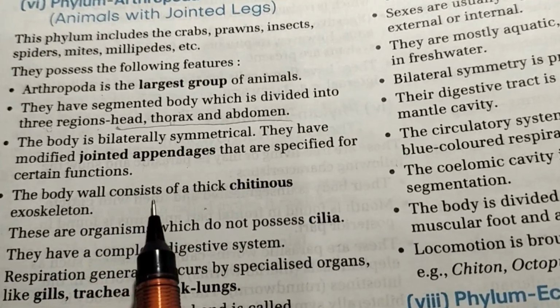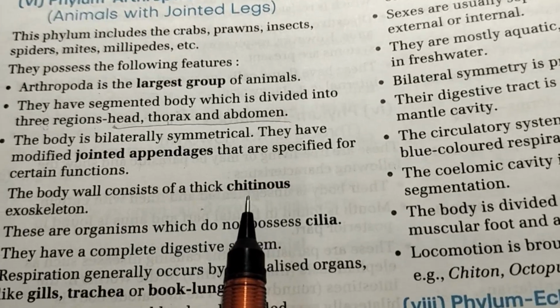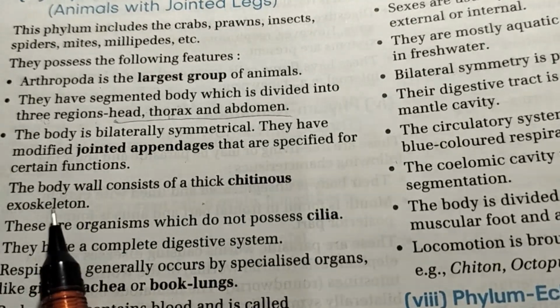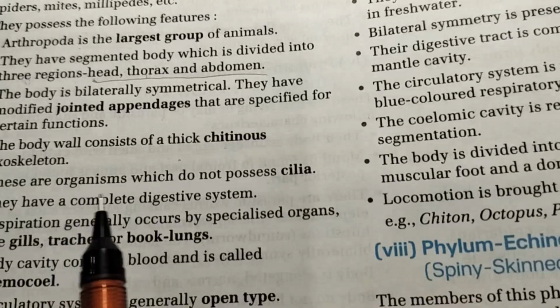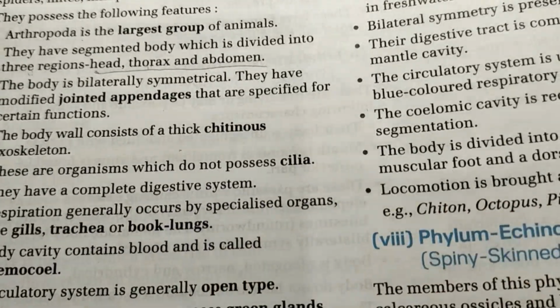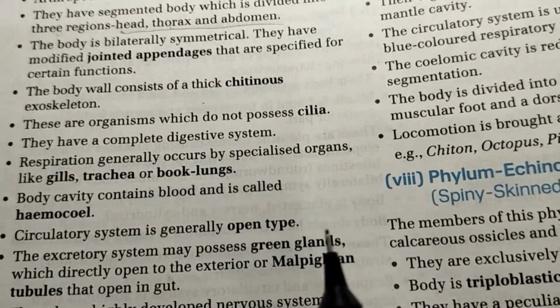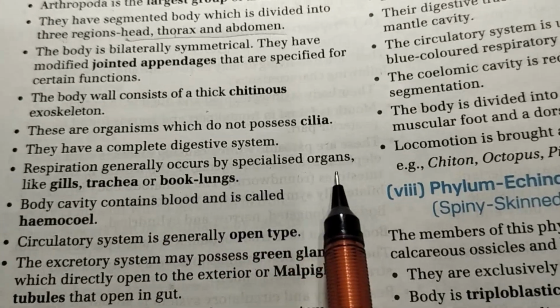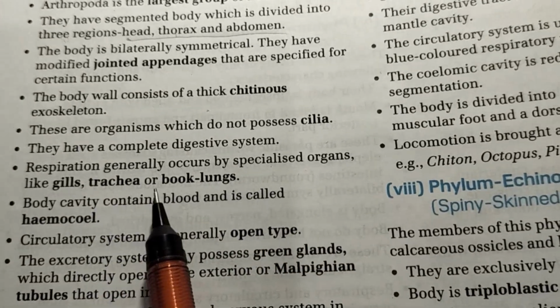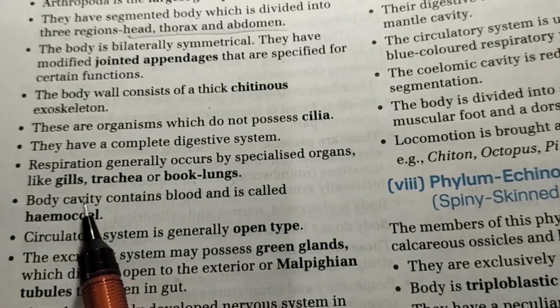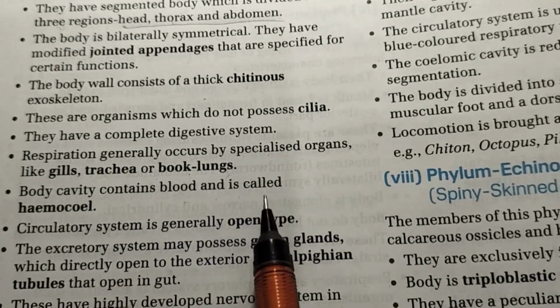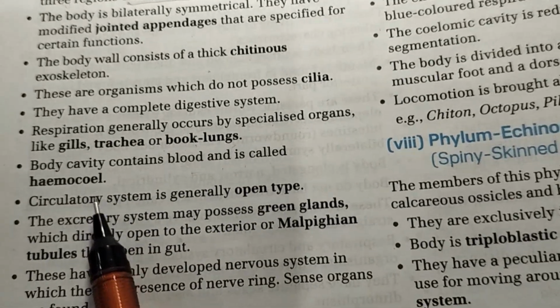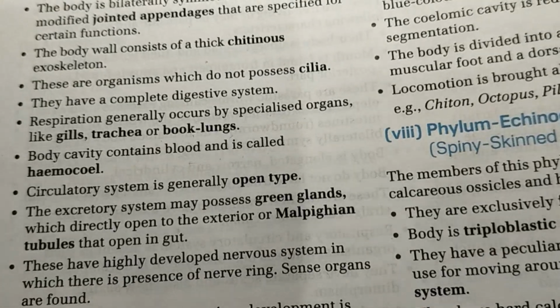The body wall consists of a thick chitinous exoskeleton. These are organisms which do not possess cilia. They have a complete digestive system. Respiration generally occurs by specialized organs like gills, trachea, or book lungs. Body cavity contains blood and is called hemocoel. Circulatory system is generally open type.